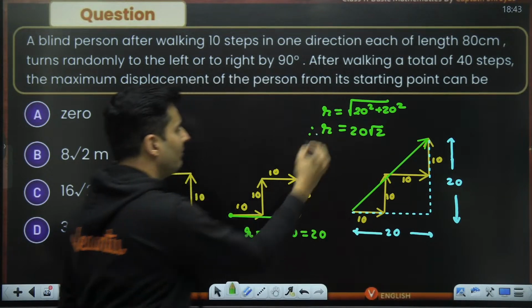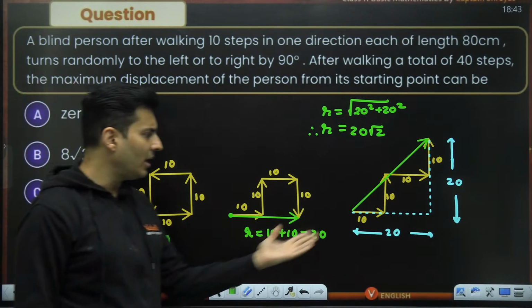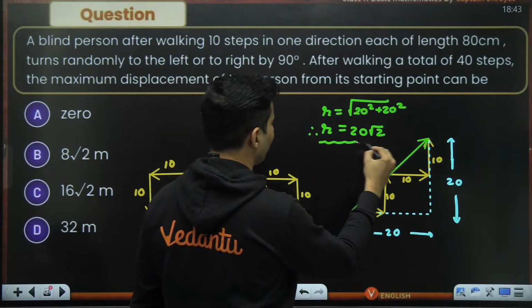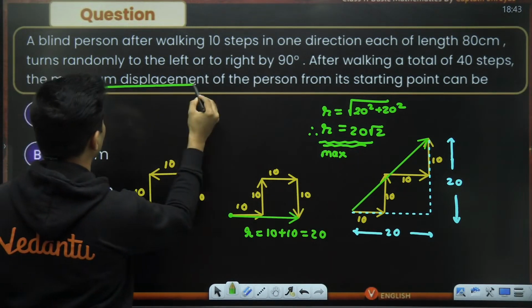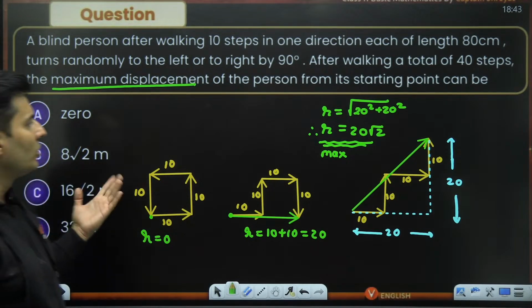So out of the three, which one is the maximum farthest displacement? This is 0, this is 20, and this is 20 root 2, which is definitely the maximum. This is definitely the maximum possible displacement. So hence the answer will be 20 root 2.